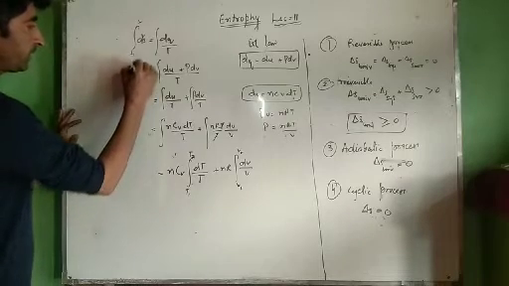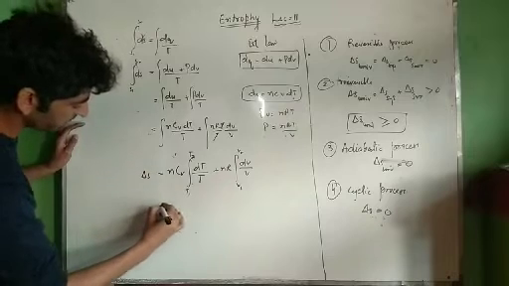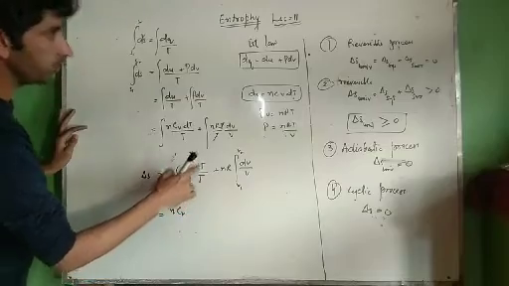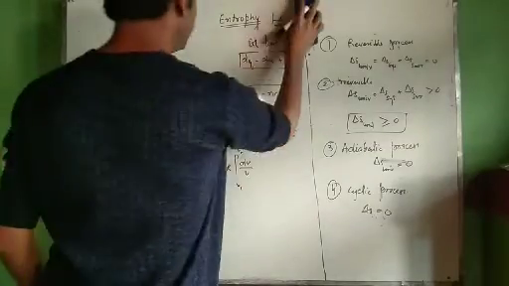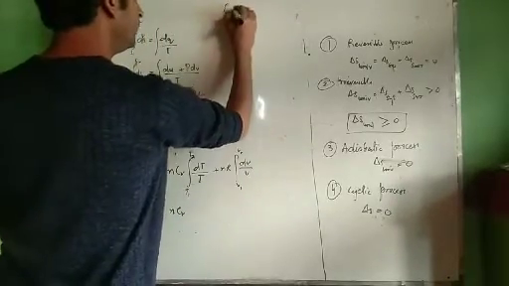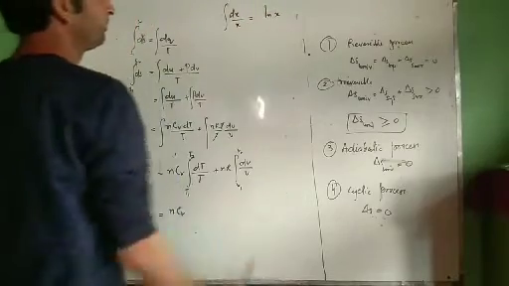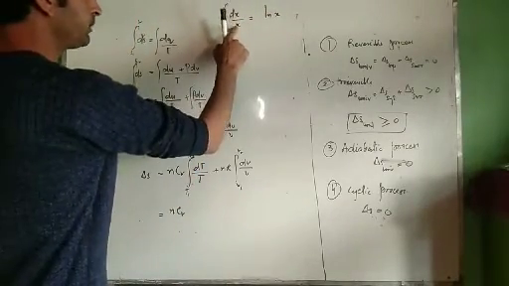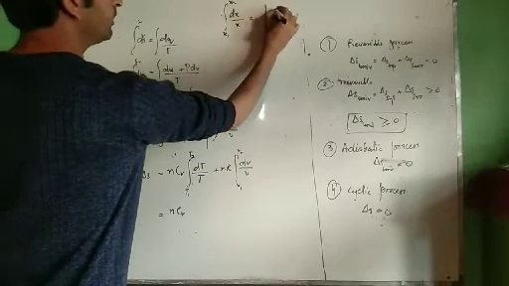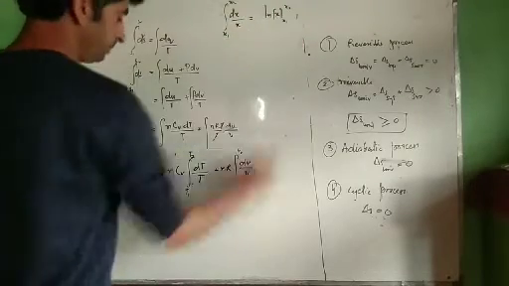Now this is between S1 and S2. What will this be equal to? S2 minus S1, that is del S. Therefore del S will be equal to nCv integral of dx by x. Now see, the integral of dx by x is equal to ln of x between the limits x1 and x2.